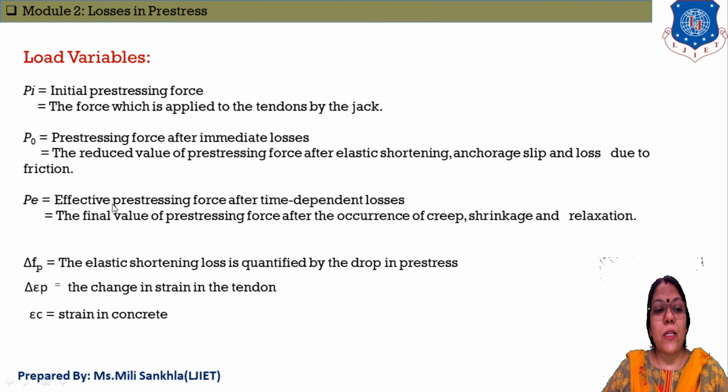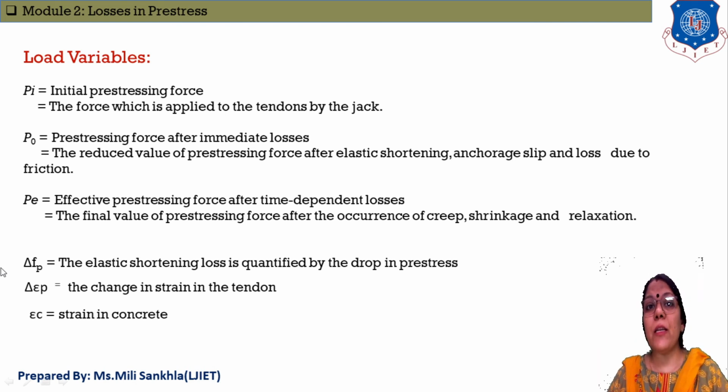That we understand. PE is equal to effective pre-stress force after time dependent losses. First, PI is the initial pre-stressing force that we apply on tendons. P0 means pre-stressing force after immediate losses, and these immediate losses are elastic shortening, second anchor slip, and friction. And PE is the effective pre-stress force that will remain in our pre-stress member after a long time, and in long duration our pre-stress losses are creep, shrinkage and relaxation of steel. These three are very important terms, please remember.